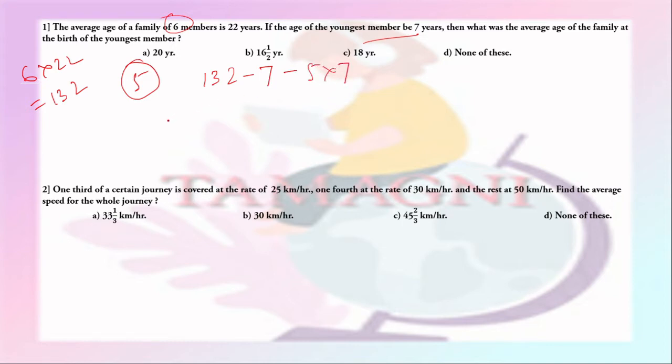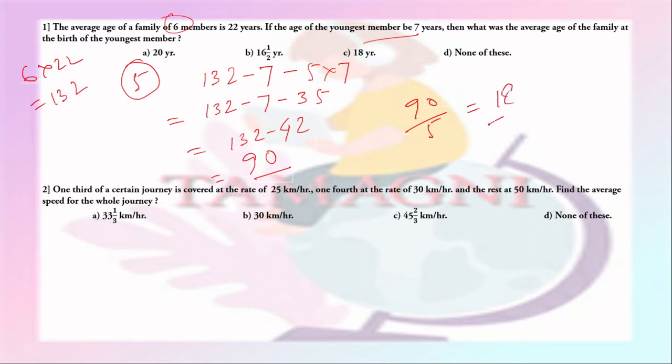So this will give 132 minus 7 minus 35, which will be 132 minus 42, equal to 90. So this is the total age of the 5 members 7 years back. 90 by 5 is 18. So option C is the right answer.